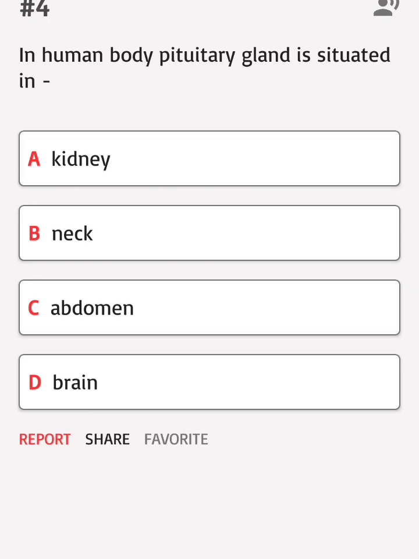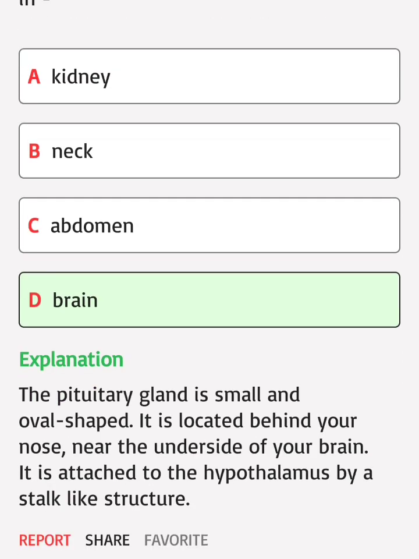In the human body, the pituitary gland is situated in: A. Kidney, B. Neck, C. Abdomen, D. Brain. Correct answer: D. The pituitary gland is small and oval-shaped. It is located behind your nose, near the underside of your brain. It is attached to the hypothalamus by a stalk-like structure.